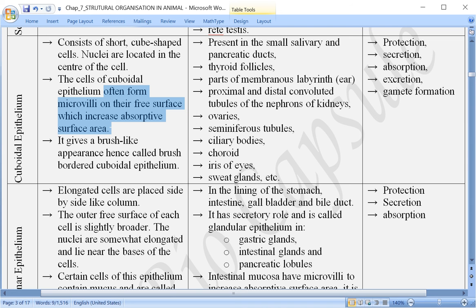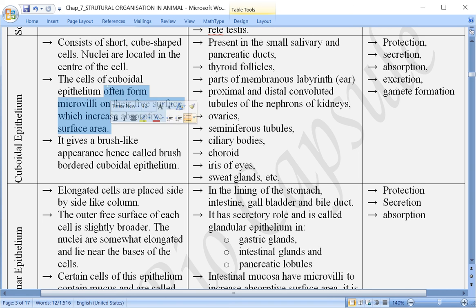You remember villi, you have learnt in the digestive system, in the small intestine. And here on the villi further, let us say, folding takes place, that is called microvilli. So the cells of cuboidal epithelium have microvilli on their free surface, which increase the surface area for absorption.